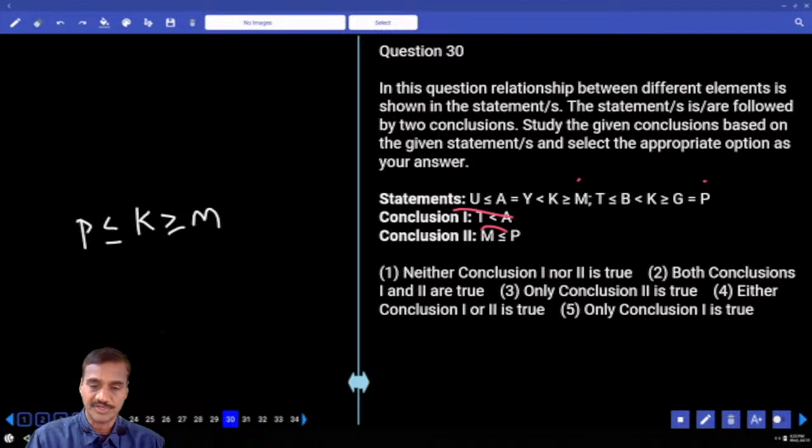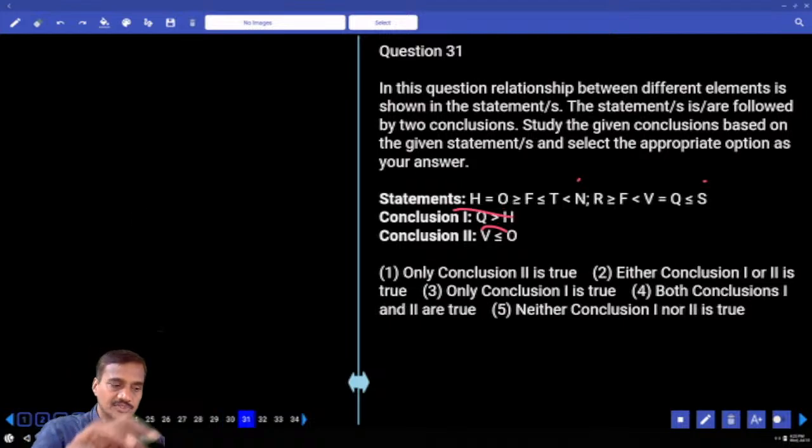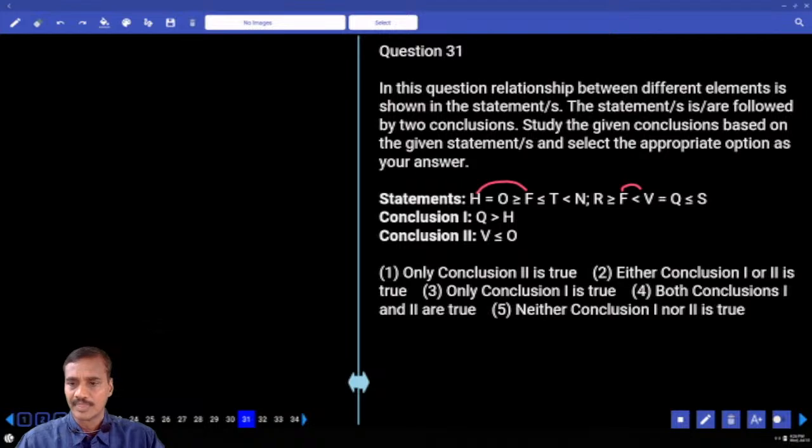Then 31. Now in this question number 31, the relation between Q and H. Now H is here, Q is here. Which element is common? F is common. H to F greater than or equals to, and F to Q, F to Q less than. And opposite symbol, no relation.